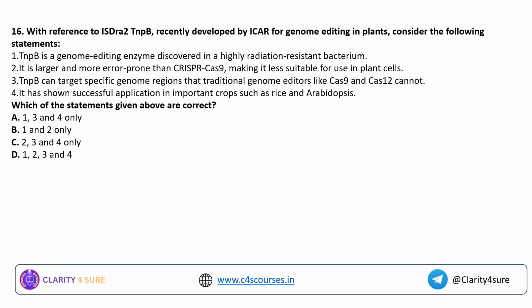Okay, coming to question number 16. TNBP, which is a gene editing tool that has been recently developed by ICAR. With reference to the TNBP recently developed by ICAR for genome editing in plants, consider the following statements. TNBP is a genome editing enzyme discovered in a highly radiation resistant bacterium. This is larger and more error prone than CRISPR-Cas9, making it less suitable for use in plant cells. TNBP can target specific genome regions that traditional tools like CRISPR-Cas9 and CRISPR-Cas12 cannot. It has shown successful application in important crops such as rice and Arabidopsis.